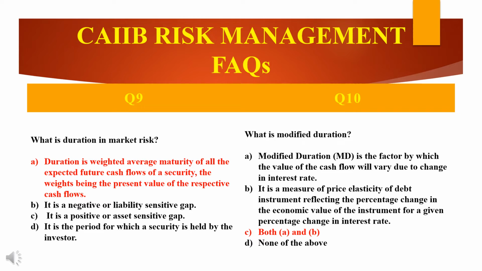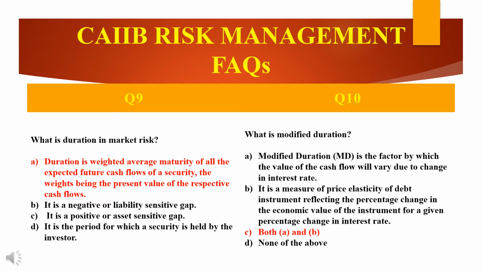So how will we calculate the duration? The duration is calculated as below. Just remember what I am saying. R1 is the present value of rupees 100 after 1 year. R2 is the present value of rupees 100 after 2 years.